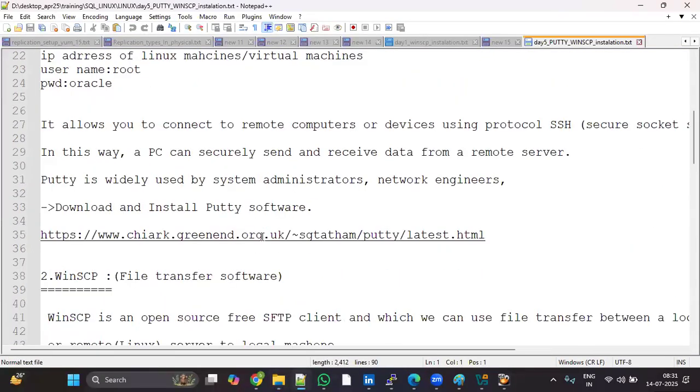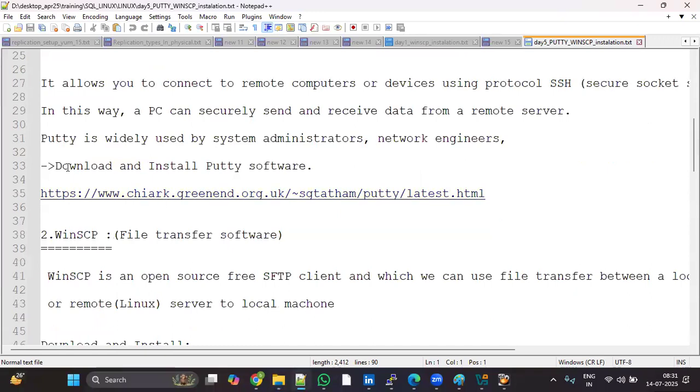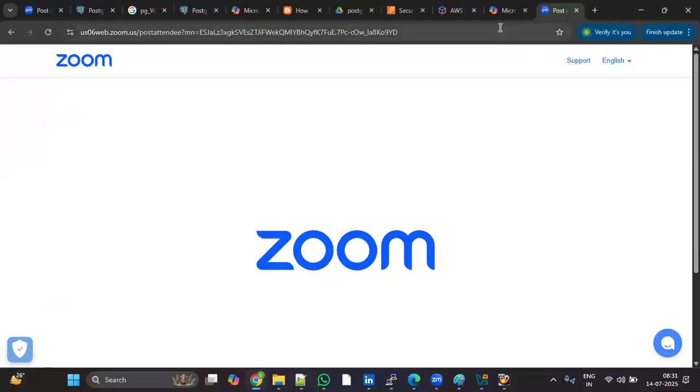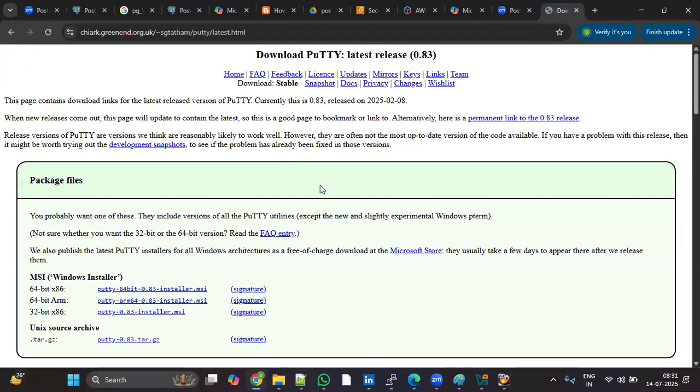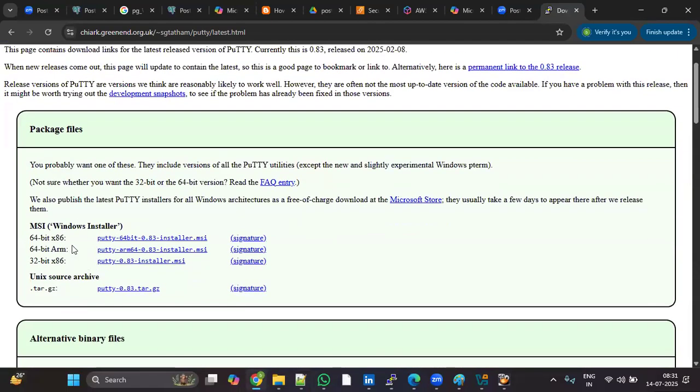You can say how to download and install Putty software. Just open Google and search Putty free download, or you can use this link directly. It's just a small size software. Just click for Windows 64-bit, here. It's going to download Putty.